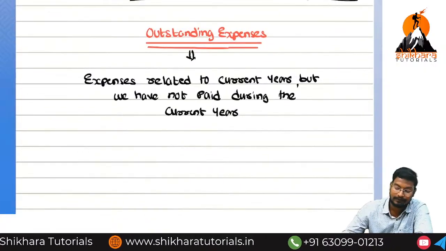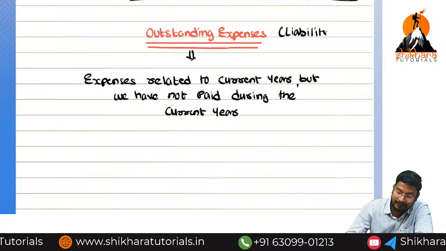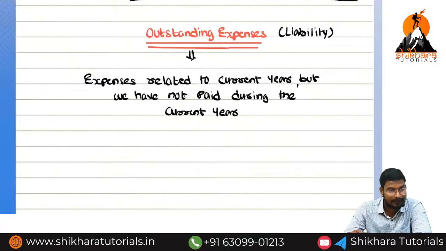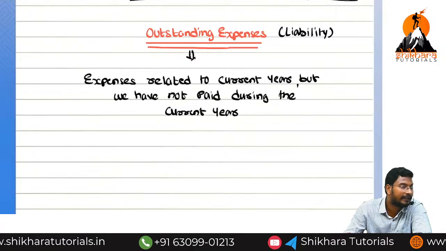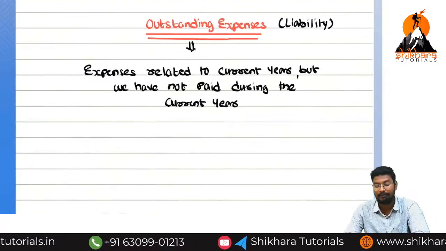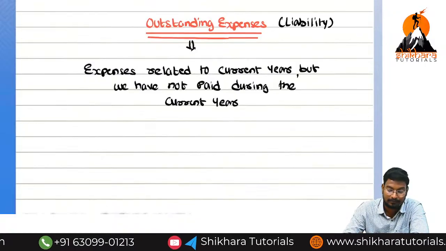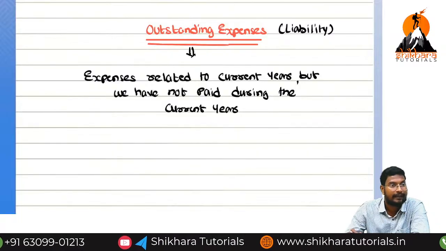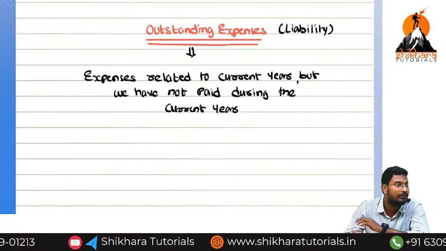So is it an asset or a liability? It is a liability. Is the liability created or repaid? The liability is just created, we are going to repay it later. Liability created means liability increases or decreases? Increases. I will take an example and give the entry for outstanding expenses. Did you understand the concept? What is the meaning of outstanding expenses? Expenses related to the current year, but not paid during the current year.